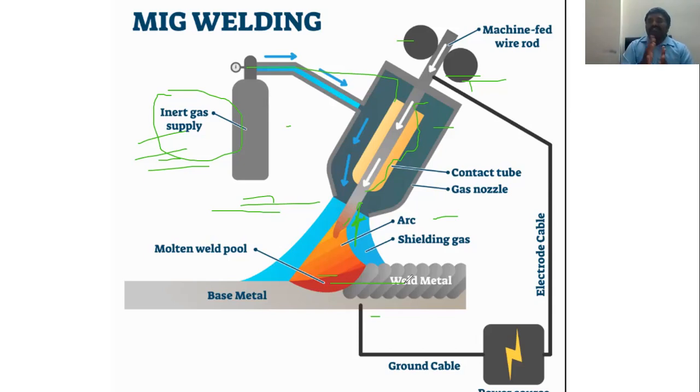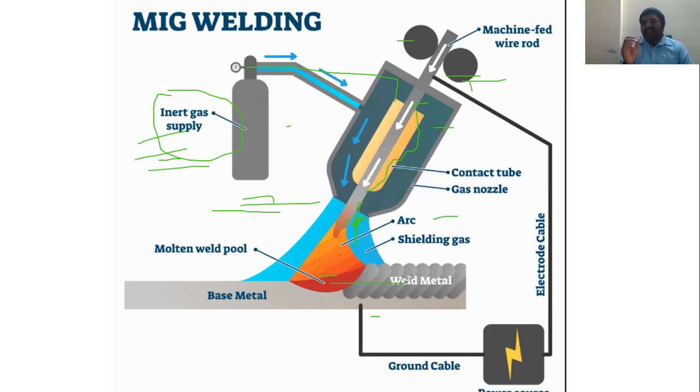Now one more question they will sometimes ask: which is faster, TIG or MIG? MIG welding is much faster, very rapid compared to TIG or other welding processes, due to the continuous feeding of the electrode.